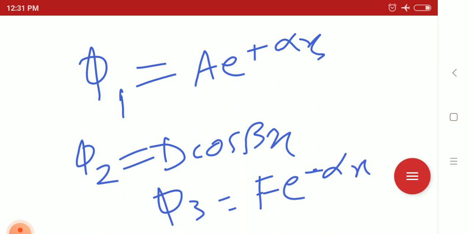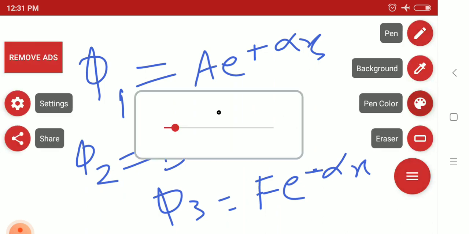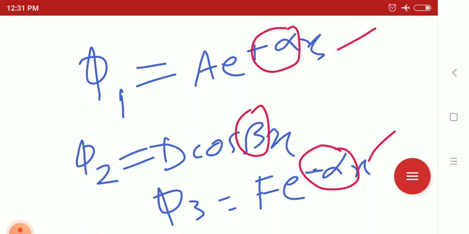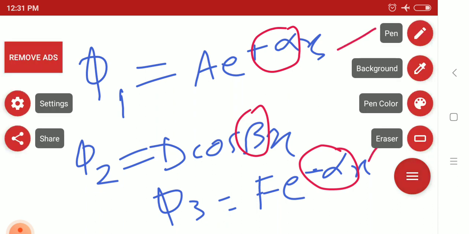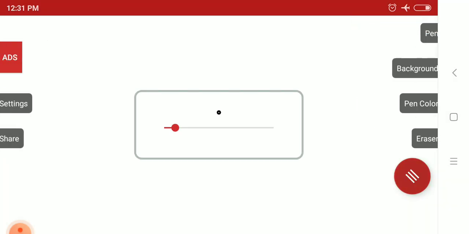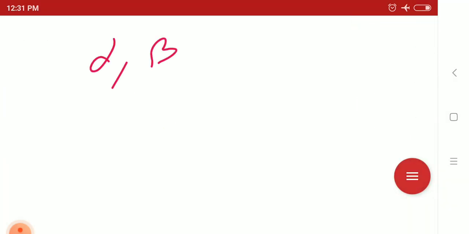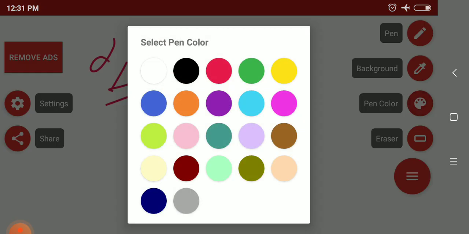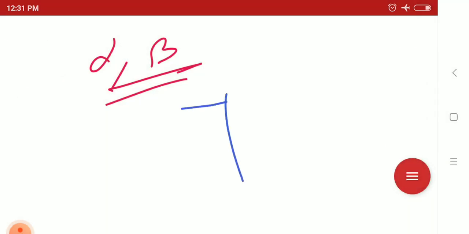Now you can ask me what alpha and beta are here. Let's discuss what alpha and beta are. It is actually nothing but the wave number, and why it is plus alpha x and why it is minus alpha x, I am going to explain that also. Alpha and beta are actually wave numbers here, because whenever you draw the finite well potential,